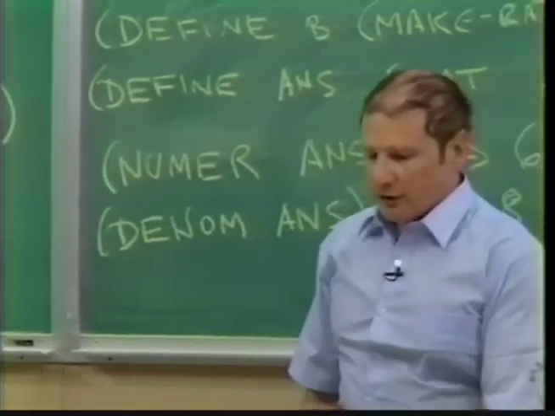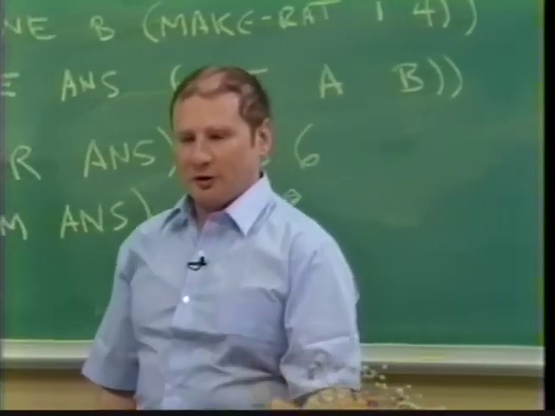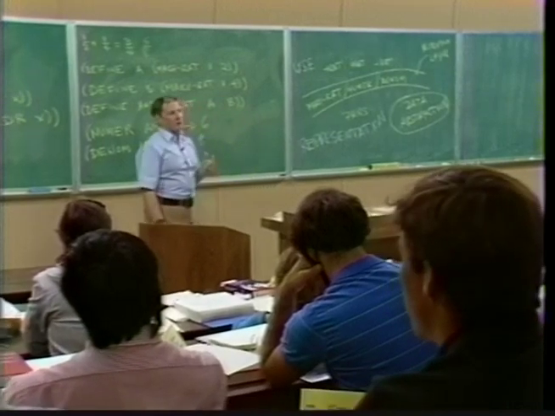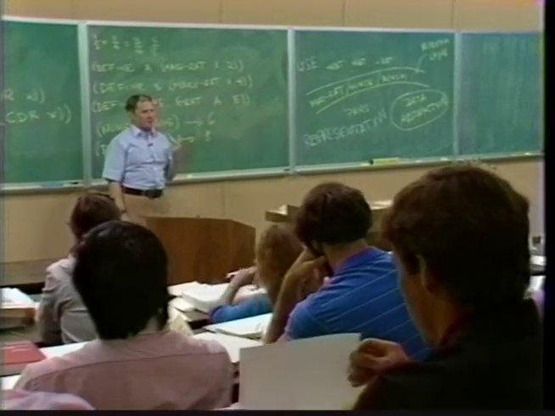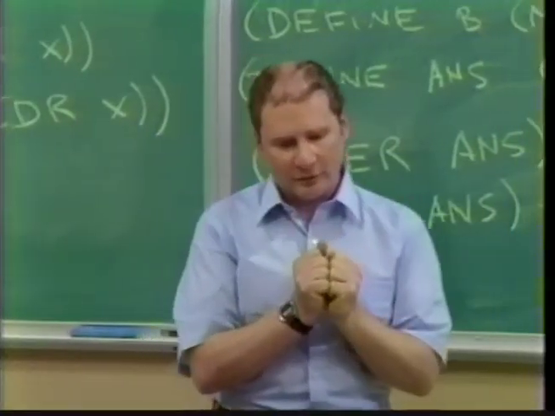Well, it goes back to this notion of naming. Remember, one of the most important principles in programming is the same as one of the most important principles in sorcery: if you have the name of a spirit, you get control over it.